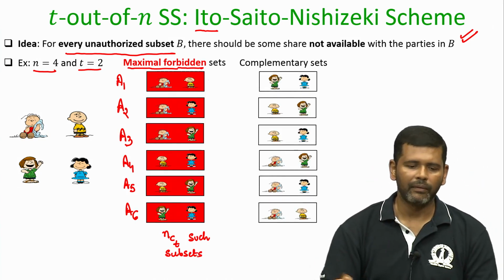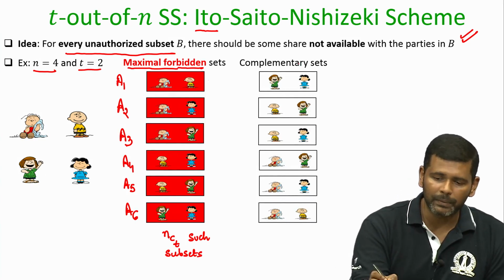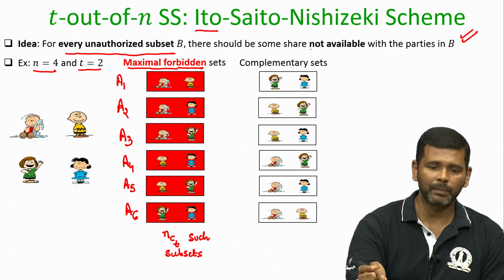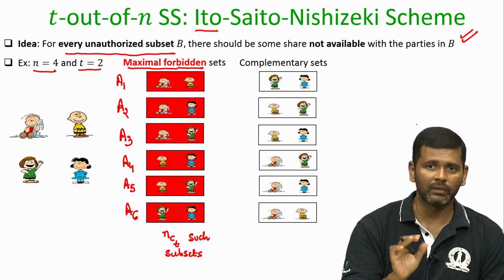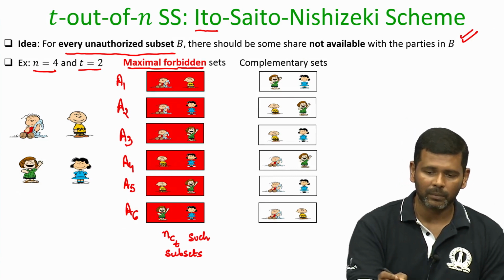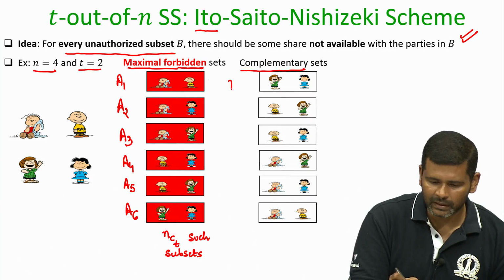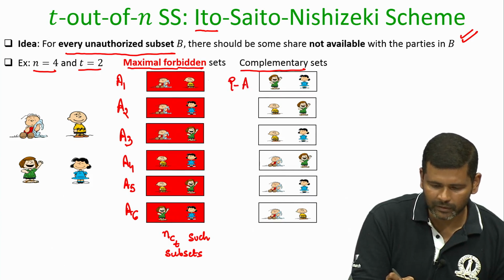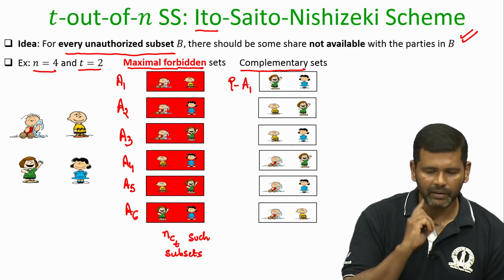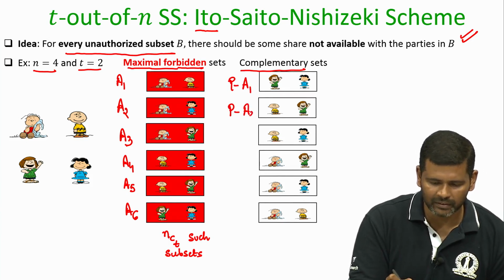Now, I focus on the complementary sets, and when I say complementary, I mean complement with respect to the set of n parties, not with respect to the power set, that is important here, right. So, by complementary I mean here that this set is basically the difference of the set of n parties and A1. The second complementary set is P minus A2, P minus A3 and so on.